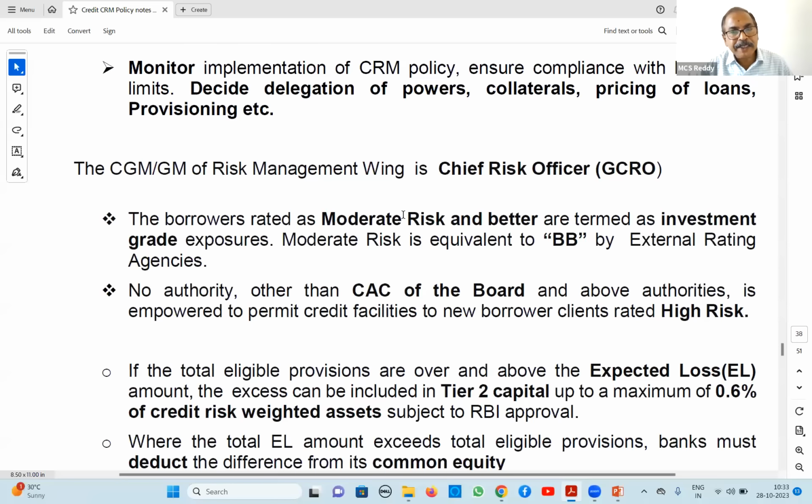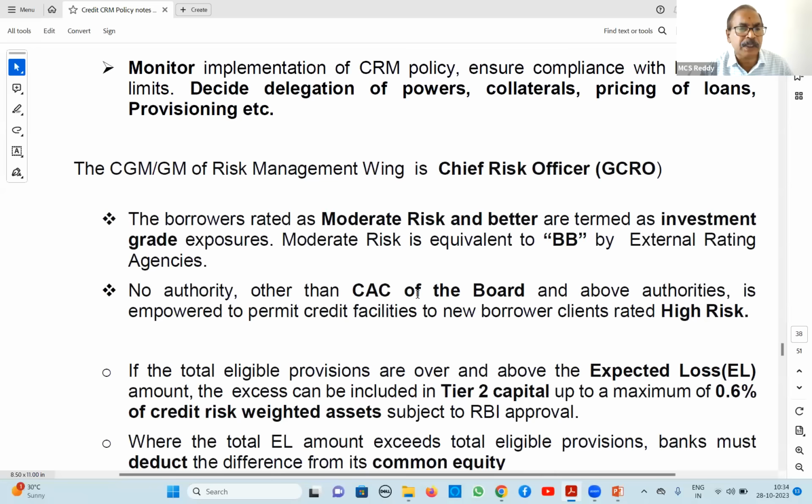Borrowers rated moderate risk and better are termed investment grade, and we sanction loans to such people who are rated good. Here moderate risk is equal to BB by external agencies. Suppose anybody is rated high risk, that is below BB, that is B, and grades C, D like that. For those loans, no authority other than CAC or board can sanction high risk accounts. High risk accounts normally nobody can sanction other than CAC of board and above.